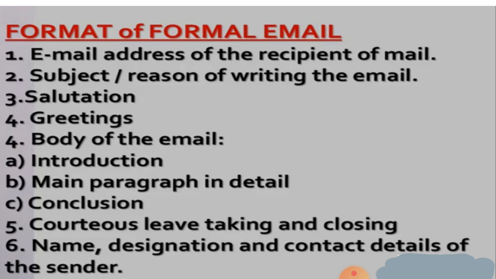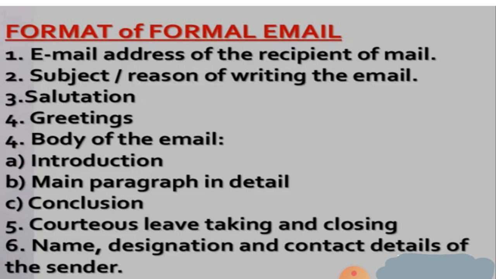Then salutation. After that, greetings. And the next point is the body of the email. In the body of the email, there are 3 points. First is introduction, next is main paragraph in detail, and next is conclusion. After greetings, we use courteous leave taking and closing.